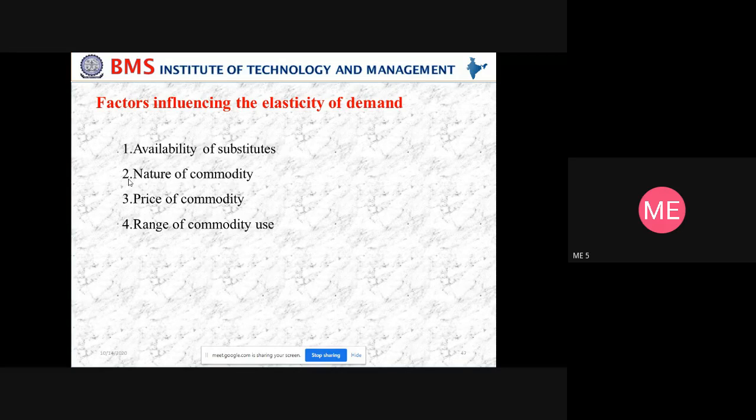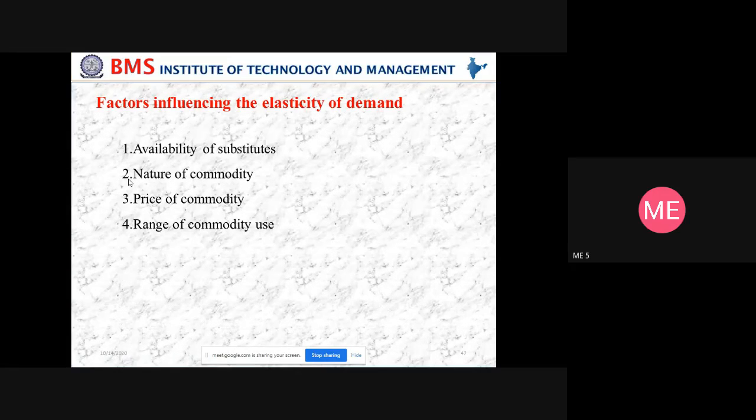So even though there is a change in the price, we are still going to buy milk and salt, right? So that is what we can call perfectly inelastic. This is because essential commodities are bought anyway by almost all people, so demand fluctuation is very minimal. That is the nature of the commodity. And one more factor is the price of the commodity.